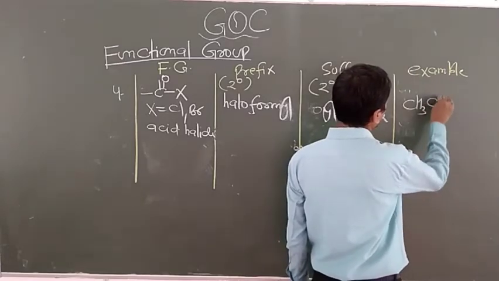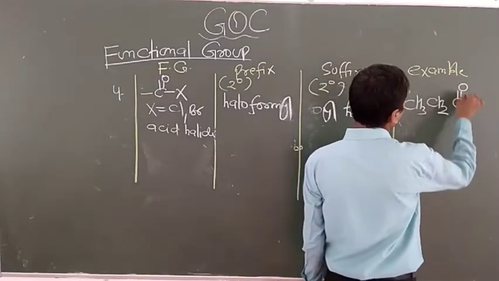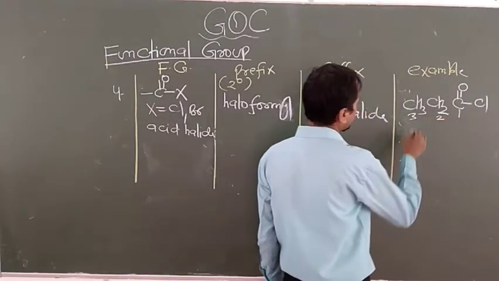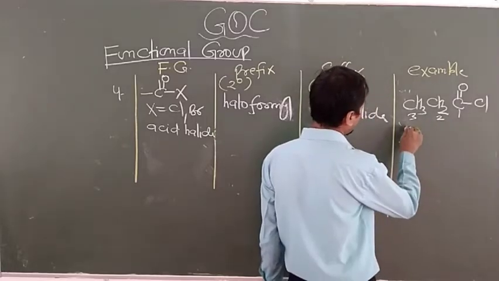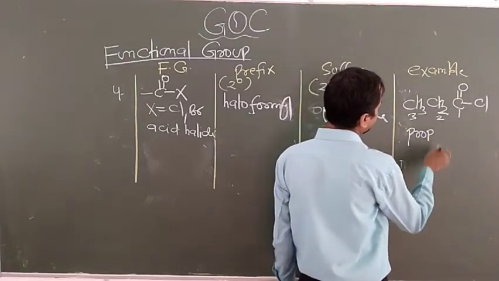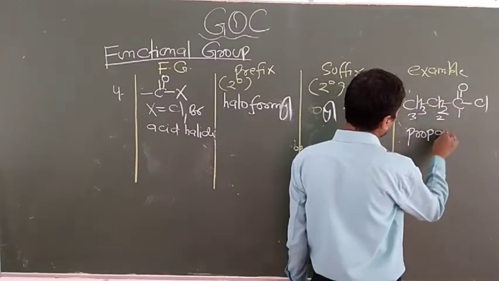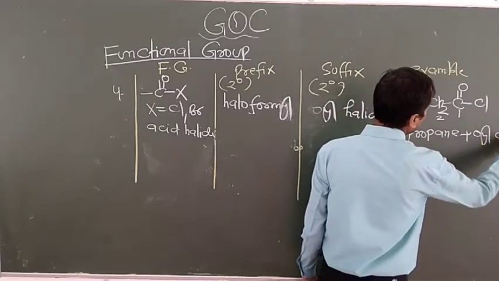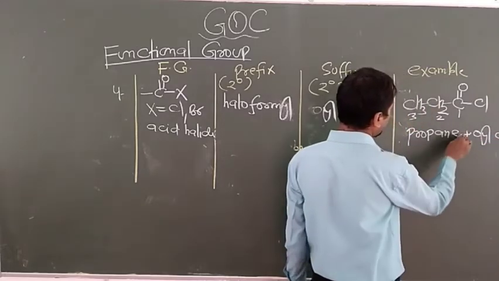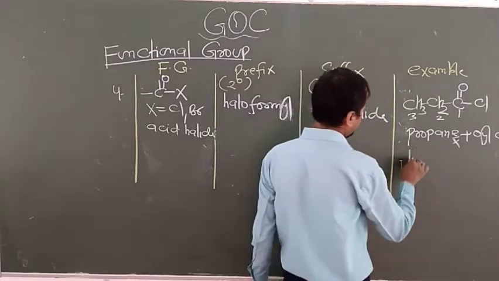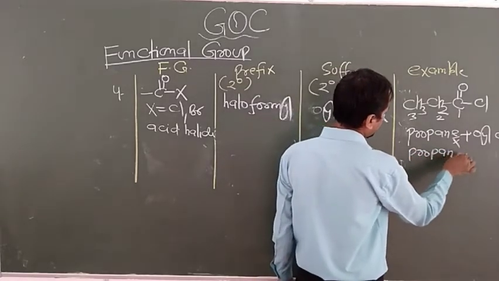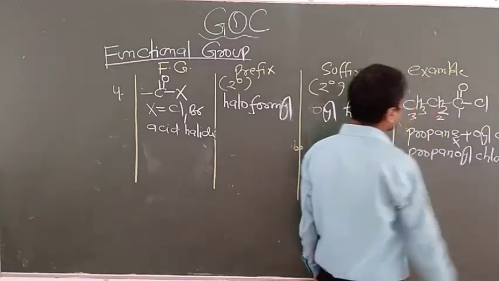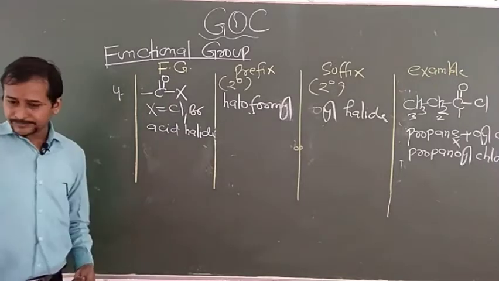Look at the example here. CH3 CH2 C double bond O Cl. Now numbering again starts from this carbon. This contains 3 carbon. That's why this is known as prop. A single bond is there. That's why it is known as propane, plus oyl Cl is given for chloride. Now again the e can be replaced. So now the name of this chemical is propanoyl chloride. So this is the fourth periodic order.